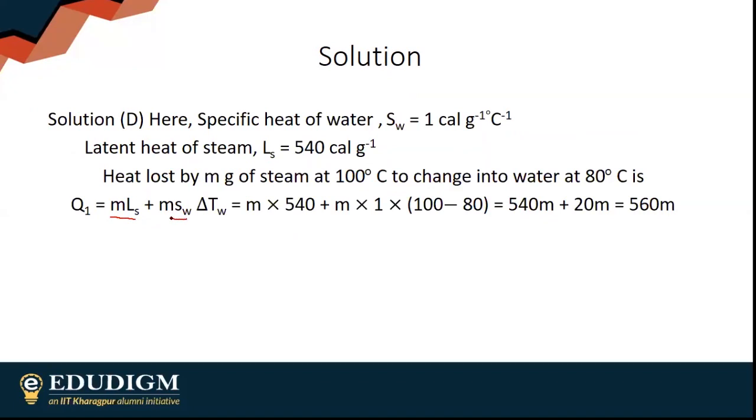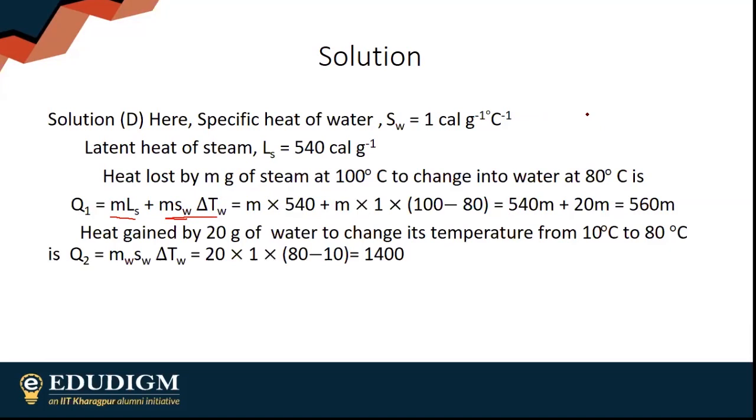Then it will attain a temperature of 80 degrees from 100 degrees, so m into specific heat into delta T. So this is the amount of heat lost by steam to change into water, which is 560 m. Again, heat gained by 20 gram of water to change its temperature from 10 to the final temperature of 80 degrees centigrade.